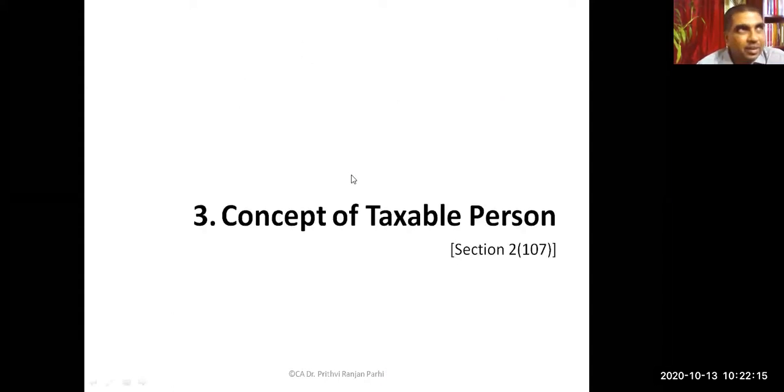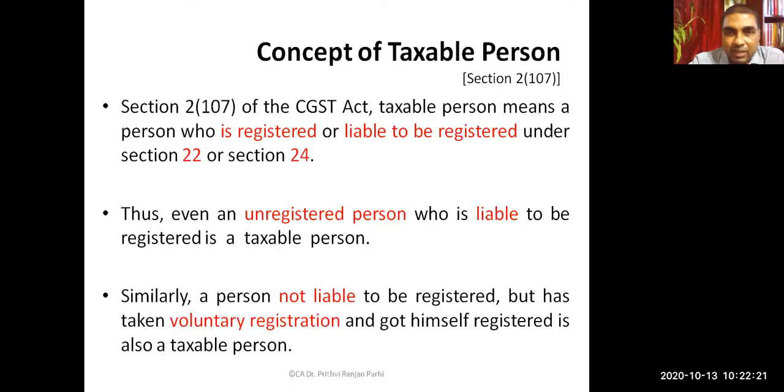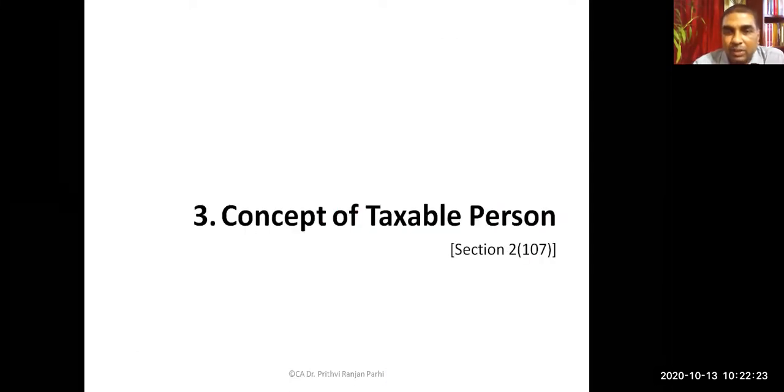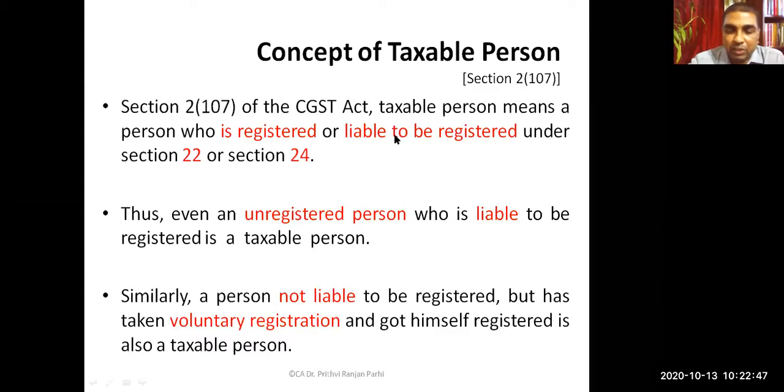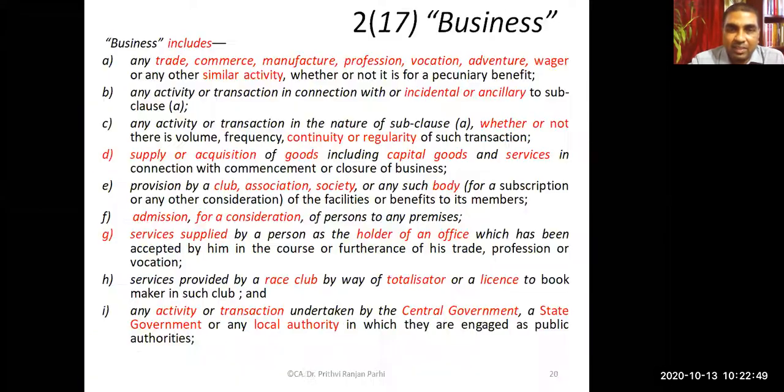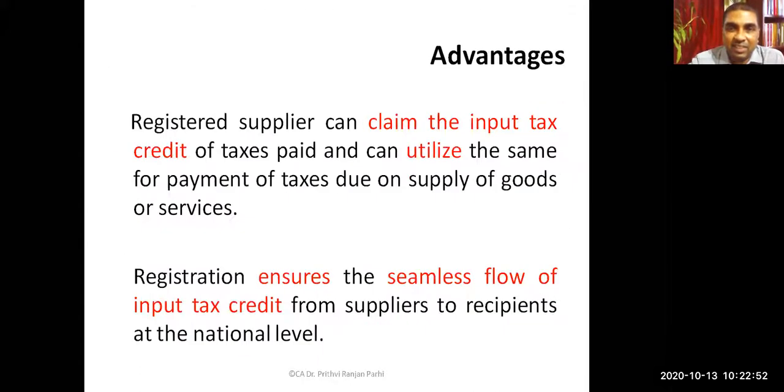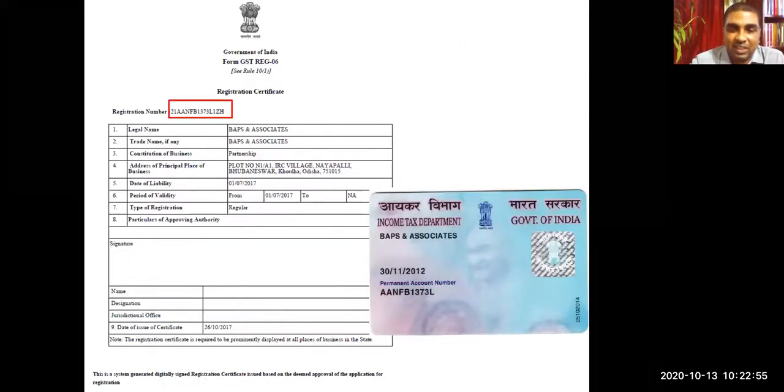Now, having understood this, we will understand the concept of taxable person. I will cover the concept of taxable person at a later stage. In the meantime, we'll learn how to apply for GST registration. I'll be briefly telling you right now, and next session we'll practice it. Then after that, we'll again understand this legal provision, the concept of taxable person. Up to this, have you understood all this definition part and the basic things about registration, the registration certificate, GST? I think all these things are clear to you.